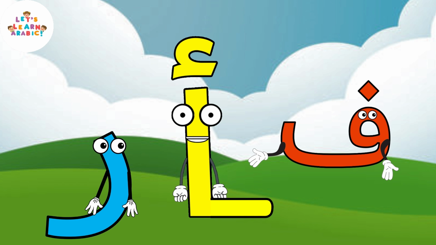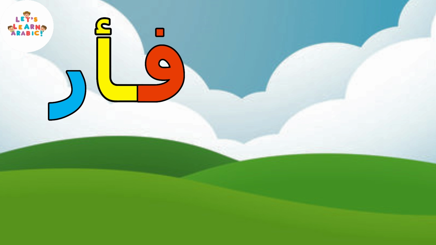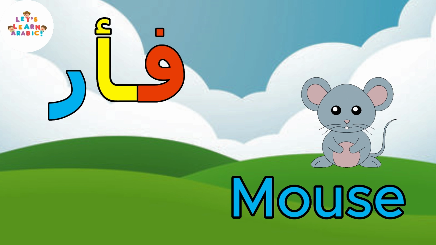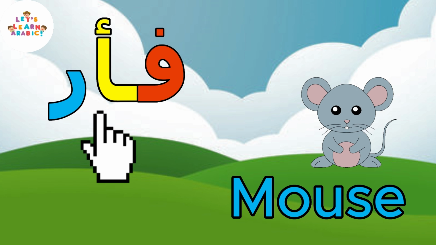In the middle of some words, I have a tail to the right to connect with my friend before me, but I never connect to the left with my friend after. Look at me in this word. Fa'ar. Fa'ar means mouse. I connect to the right with my friend Fa, but I am free to the left.